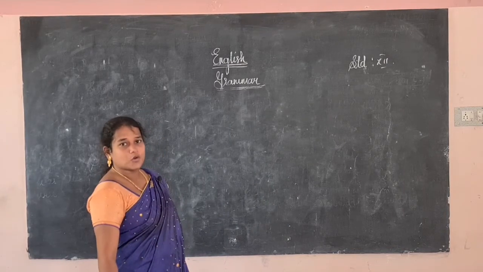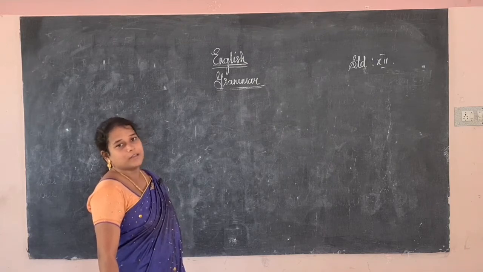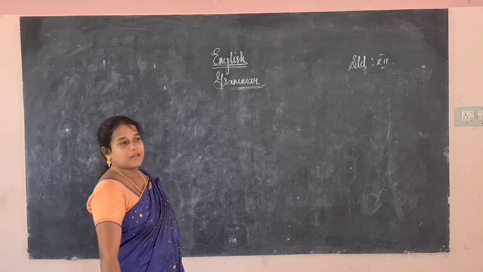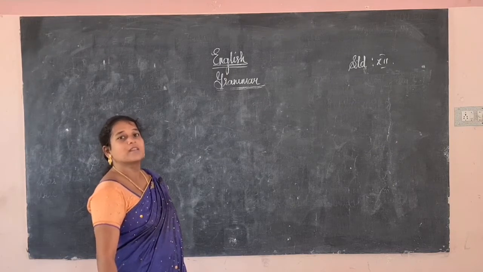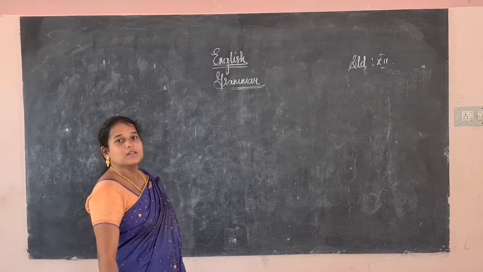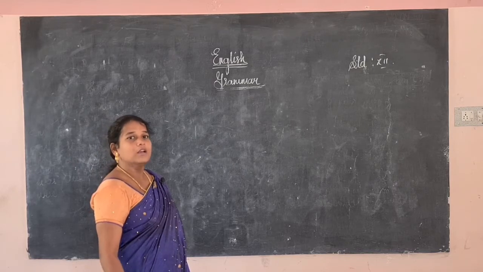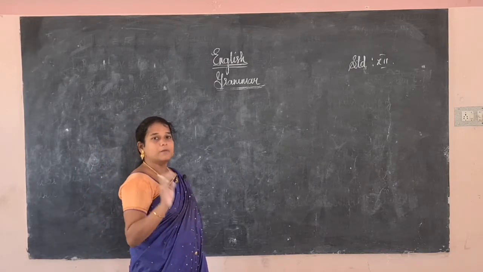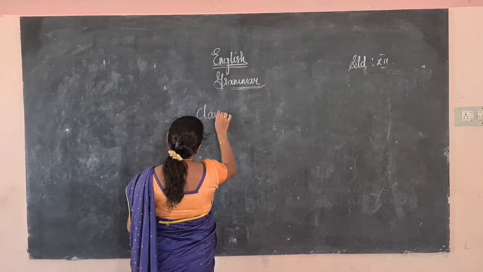Phrase is also a group of words, but it does not give a complete meaning. It gives a partial meaning. It means, in the corner, at the top. So it gives a partial meaning: something is there in the corner, but the subject is not there and the verb is not there. So it gives a meaning, but not a complete meaning.